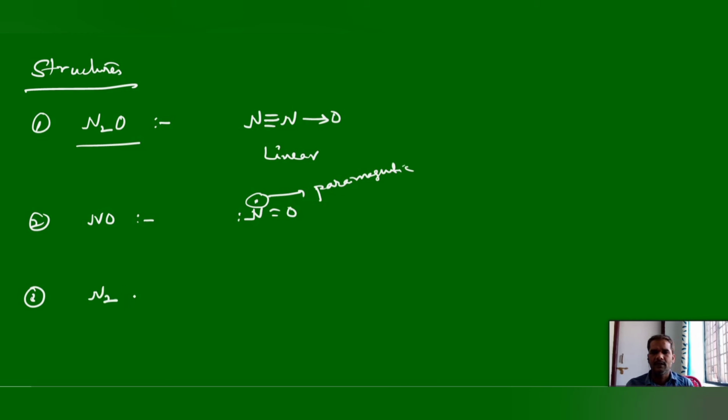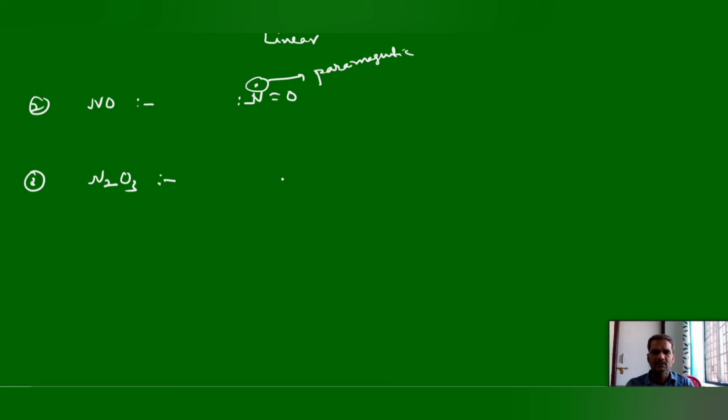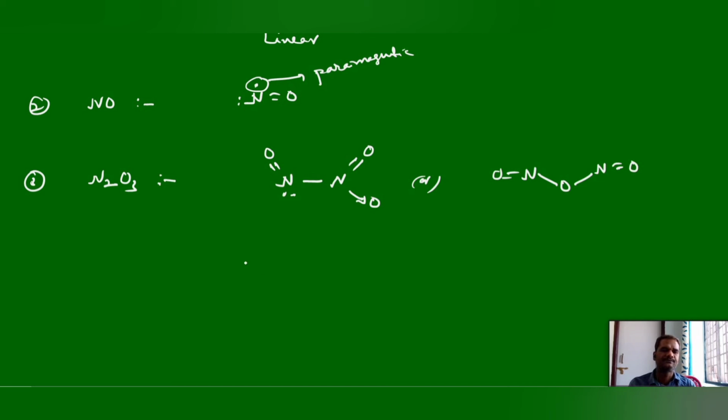The third one, N2O3. The structure of N2O3 is like this. We have two different structures for N2O3. This was asked already in a previous Advanced paper. One is a direct link between the nitrogens. Anyhow, the maximum covalence for nitrogen is 4 only. Here nitrogen can show 4 bonds, and there is one lone pair. Or else we can write the structure like this: a nitrogen-oxygen-nitrogen linkage. These are the two structures for N2O3.